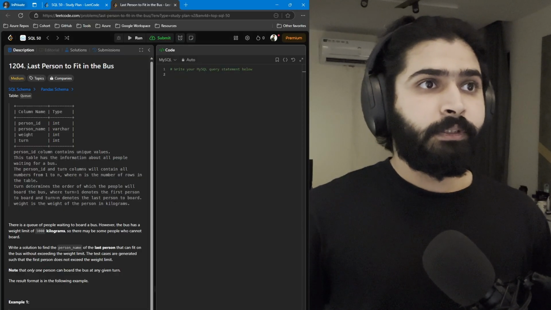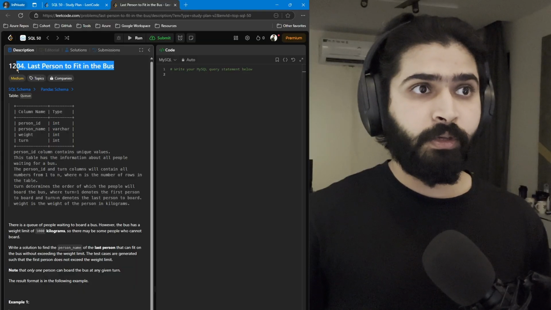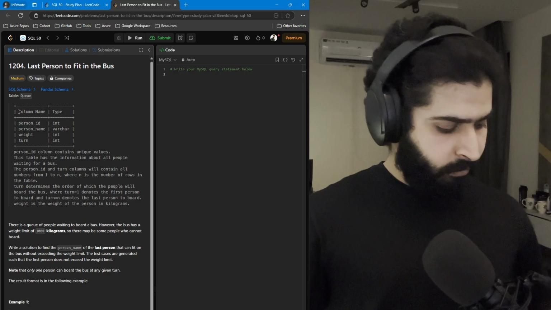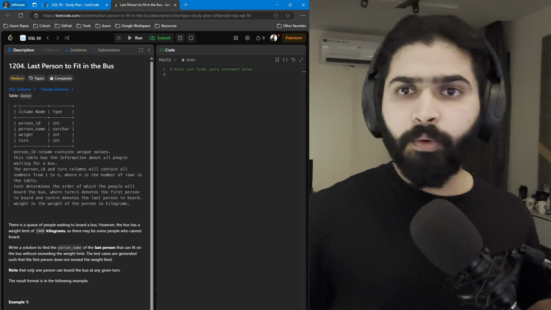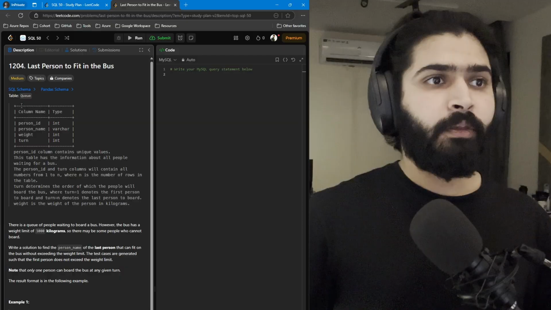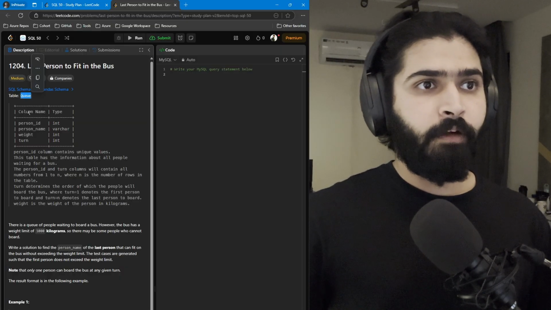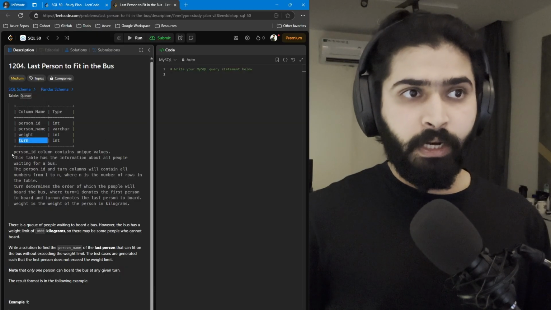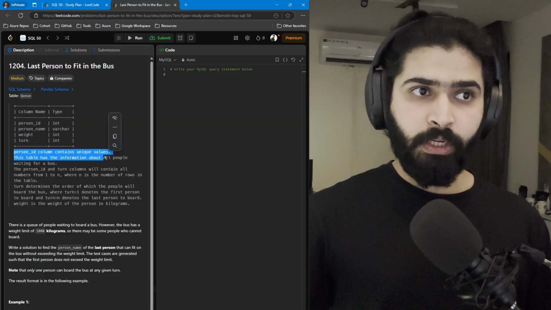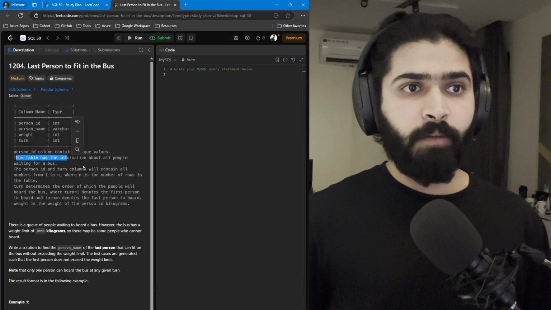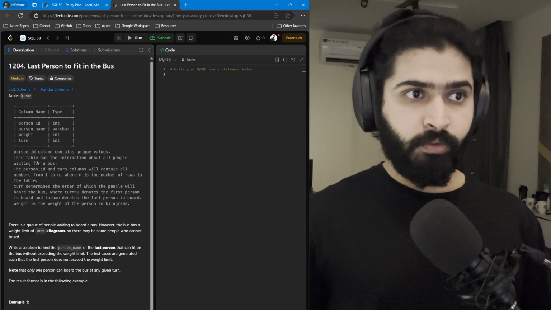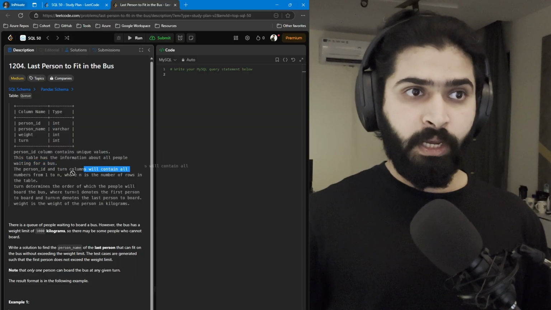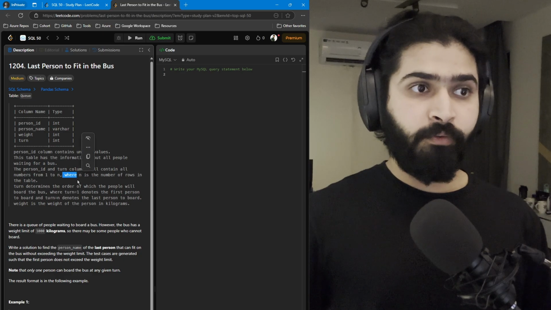So we have "Last Person to Fit in the Bus". Tagged as medium. We have table Queue, with columns person_id, person_name, weight, turn. Person_id column contains unique values. This table has the information about all people waiting for the bus. The person_id and turn columns will contain all numbers from 1 to n, where n is the number of rows in the table.